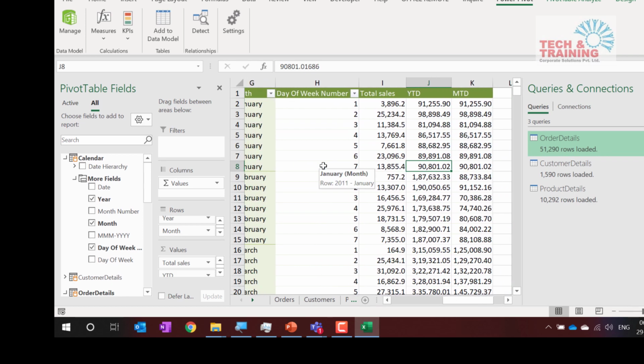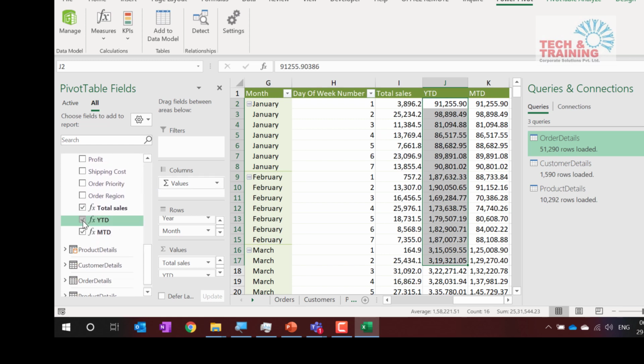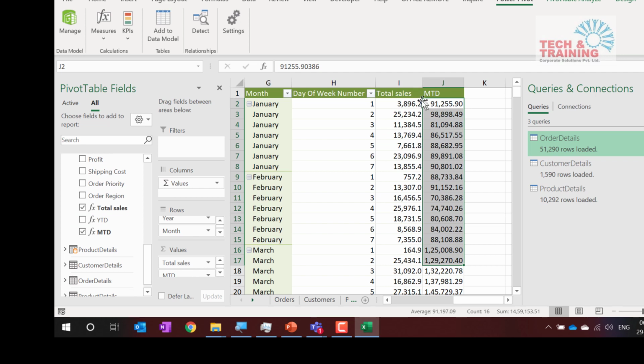Yeah. Now see what exactly happens here. This January, this is the figure, then this figure, then this figure. This is YTD that has changed because we have added number. Okay. So here when you are calculating MTD, YTD, it does not mean anything. So let me remove YTD and let's stick to MTD. So this is January 1st, January, this is the figure. So it keeps on adding the number likewise.